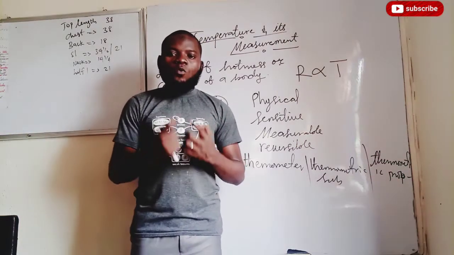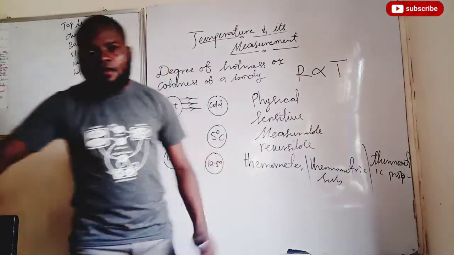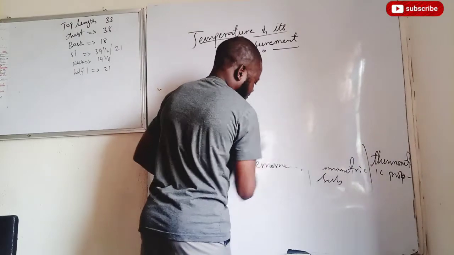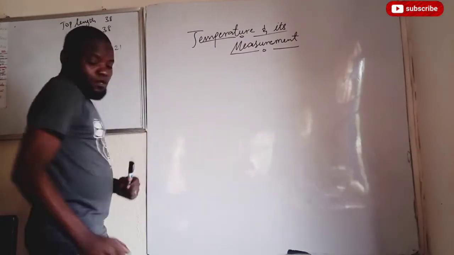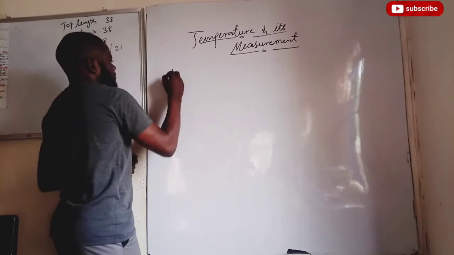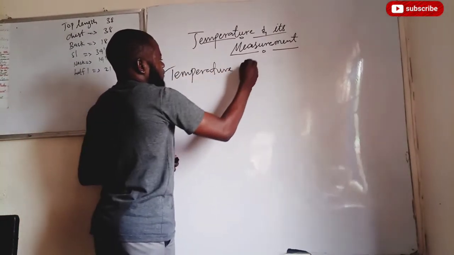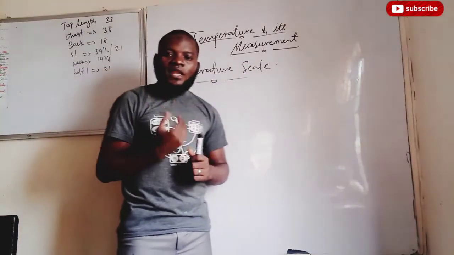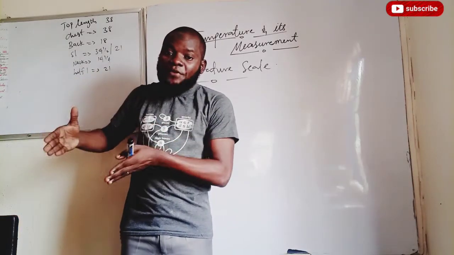Good. The next one we are going to look at now is the temperature scale. I already ran out of space, so let's quickly look into that. Now, the temperature scale is what lets you understand the units in which you express your temperature value.